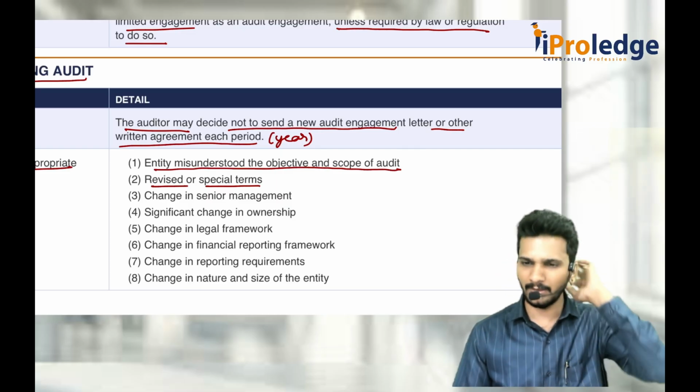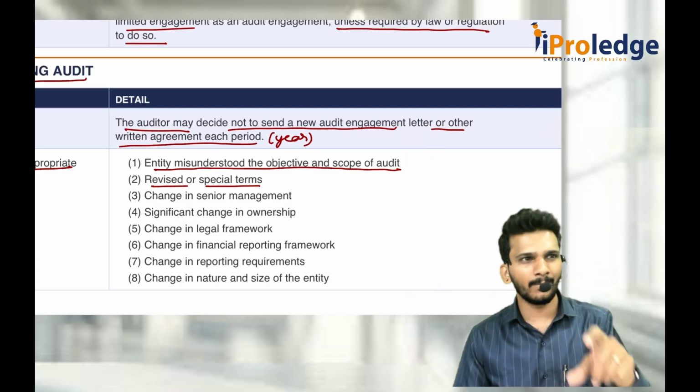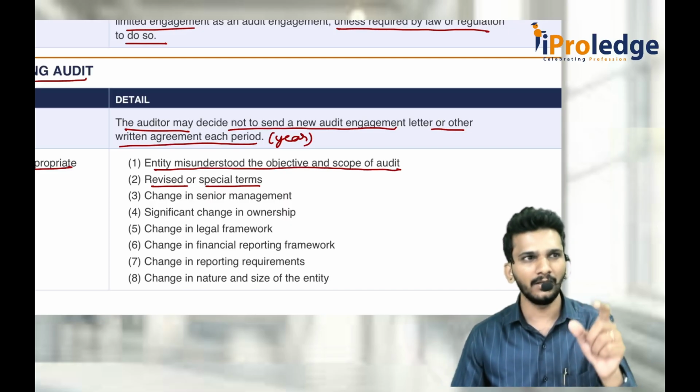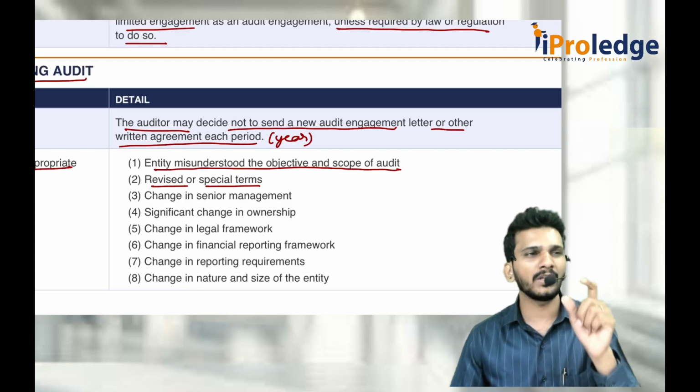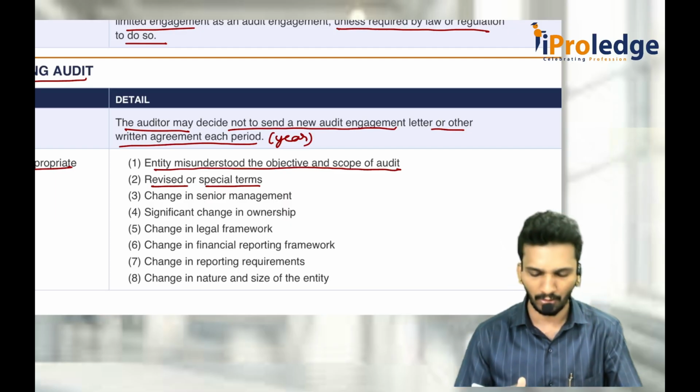Revise the special terms means, sir, earlier we were doing audit of only one branch. Now we are supposed to do audit of all the three branches. That means specially they are telling, sir, please focus on deposits areas, loan given areas. Special terms they are trying to tell. Okay, sir, we'll enter into one more engagement, then we'll focus on those areas.